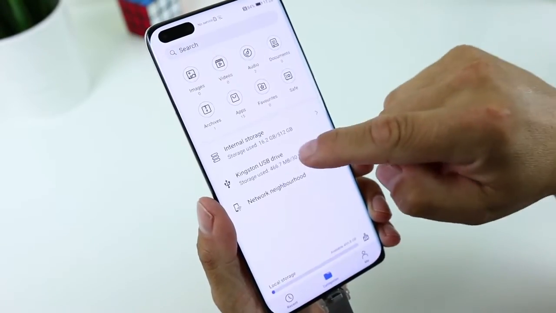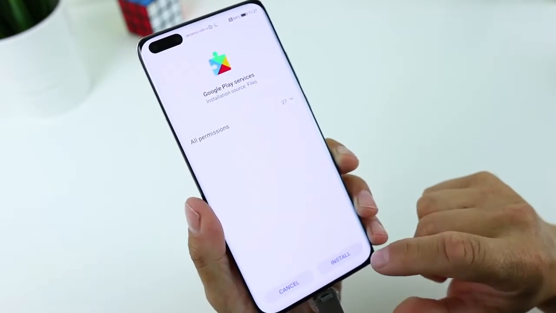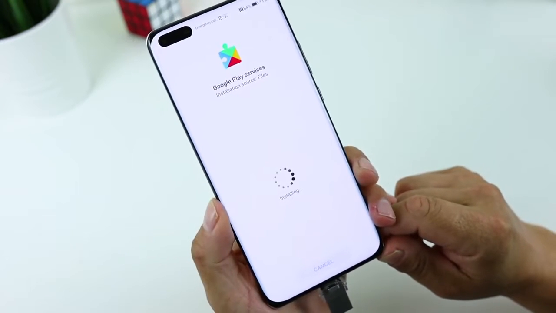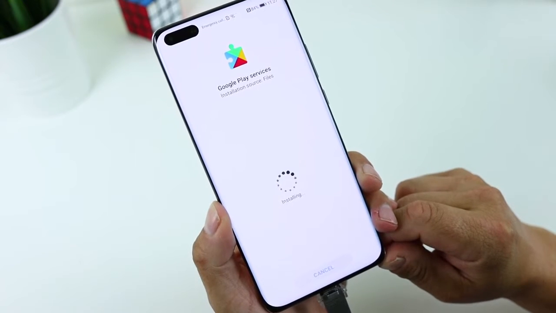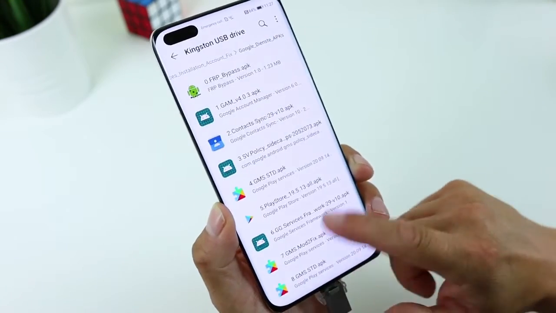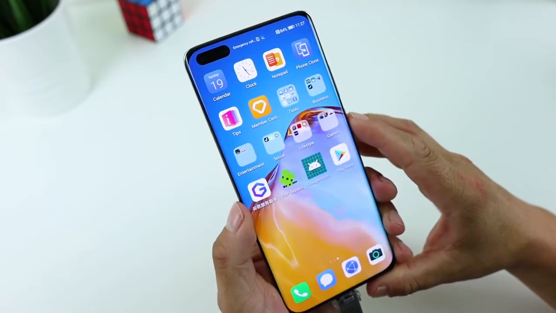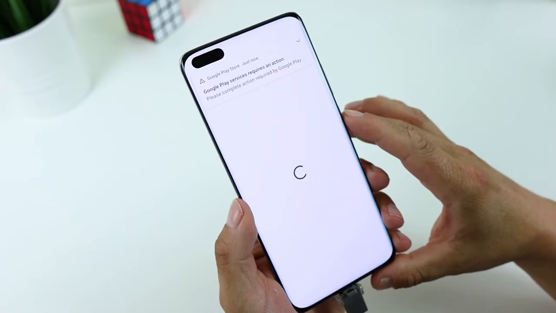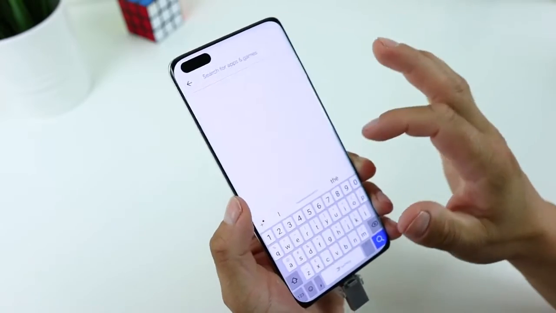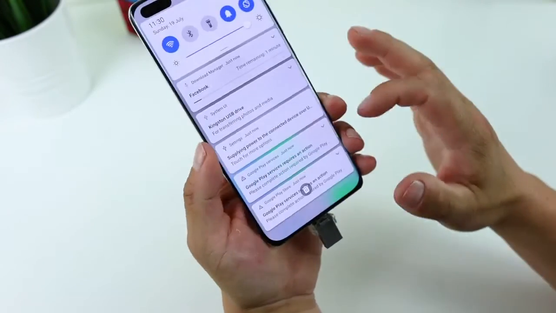Now open Files, and install the 7th application, Google Play Services. Okay, click on done. Go back. What next? Open Play Store. Now open Play Store and download some of your favorite apps, five or six.